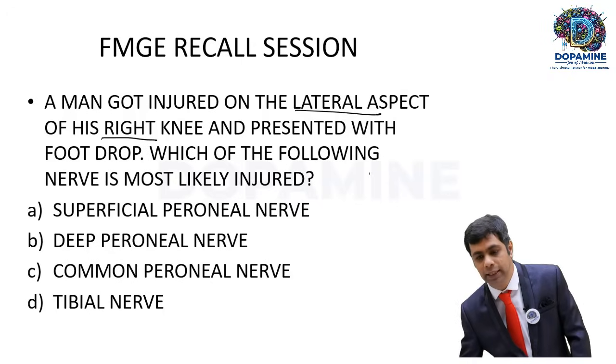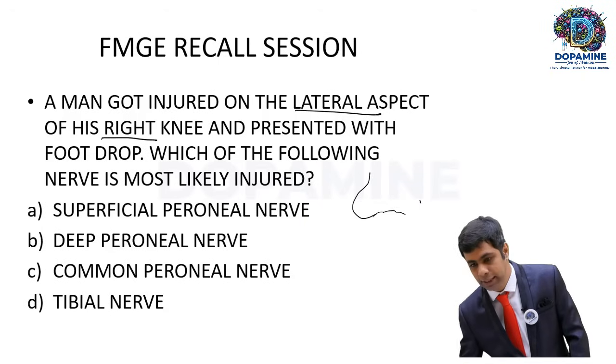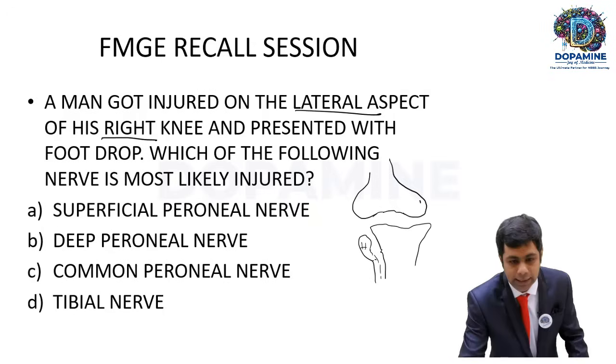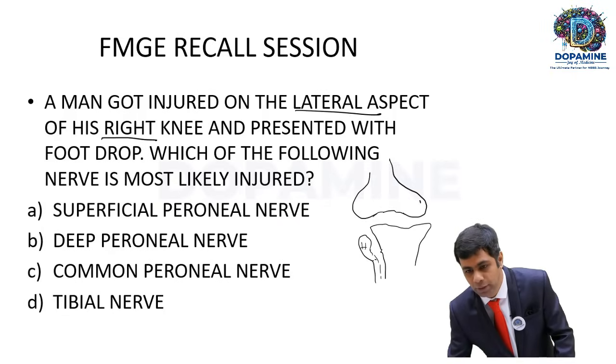When you take the knee joint, we have the femur, the lower end of the femur, we have the tibia, and we have the fibula here. This is the head of the fibula, and this is the neck of the fibula. Now we already know one thing: over the neck of the fibula, we have the common peroneal nerve. The common peroneal nerve grooves over the neck of the fibula and divides into two important divisions, the deep peroneal nerve and the superficial peroneal nerve.